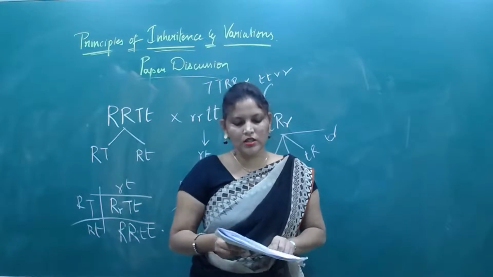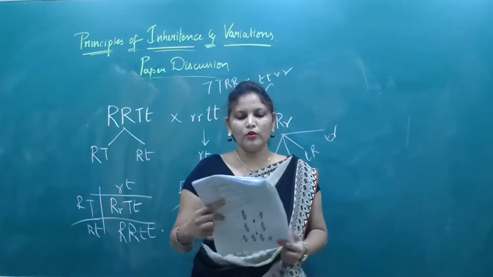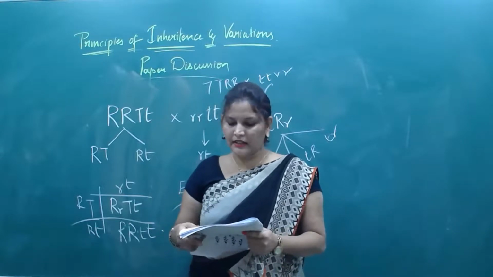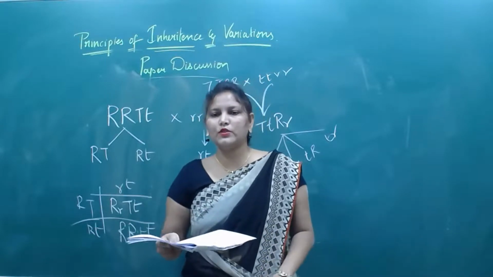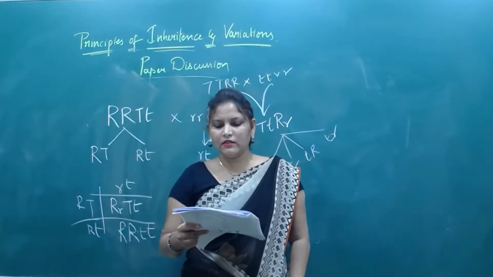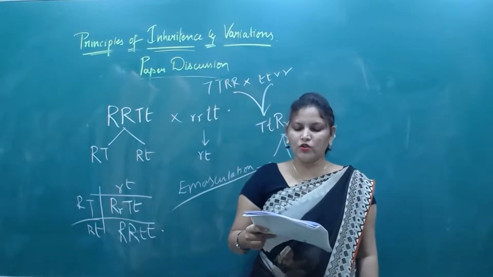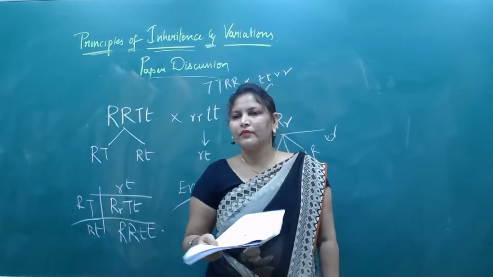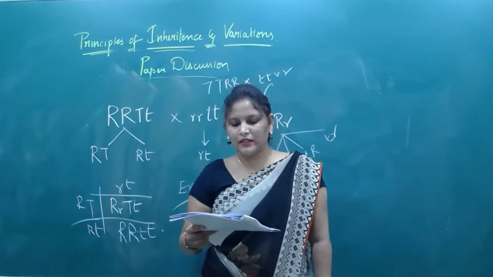The above diagram shows parental combination, F1 generation, F2 generation. What is this cross? Monohybrid cross, we can say. What is this diagram? Direct question of NCERT textbook. It is explaining the test cross, yes or no? For the identification of genotype of an unknown plant.